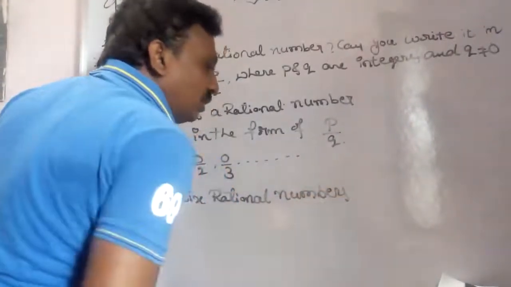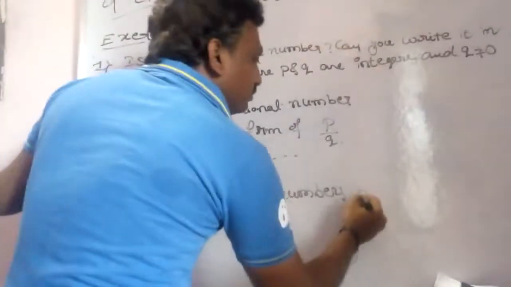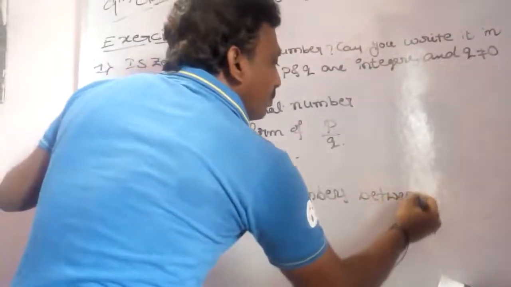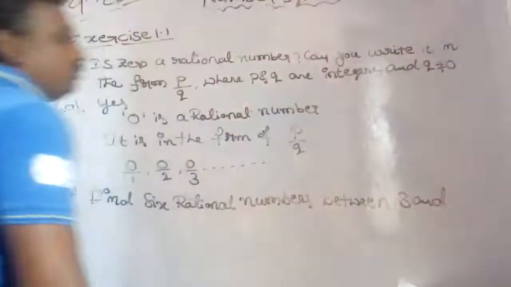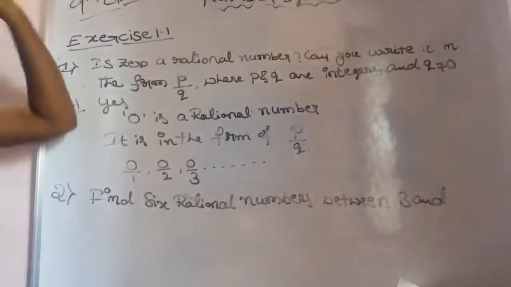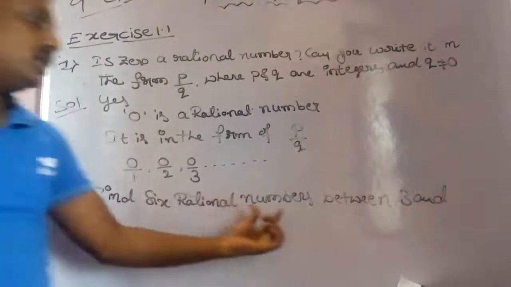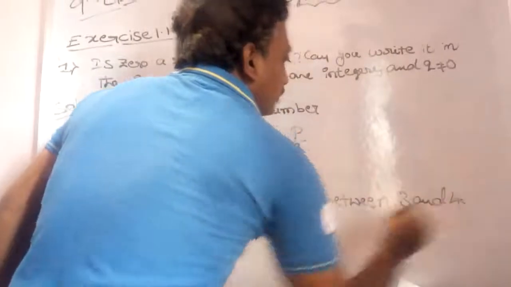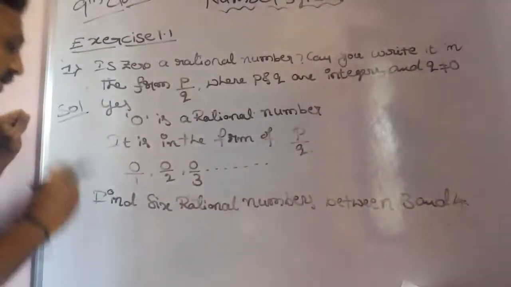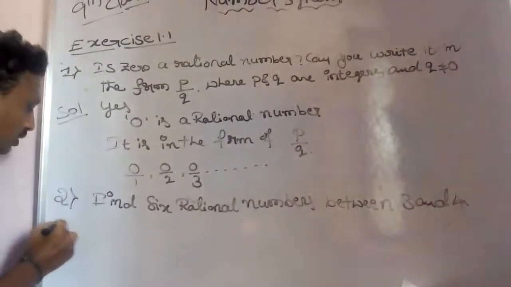Find 6 rational numbers between 3 and 4. This is the given question, the second one. How to solve this one?